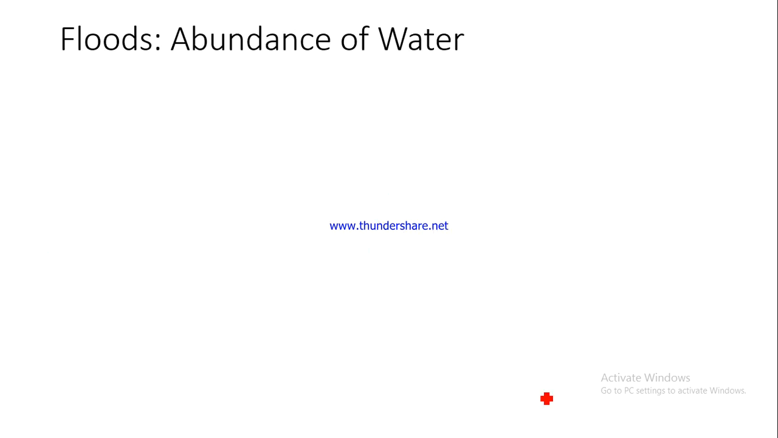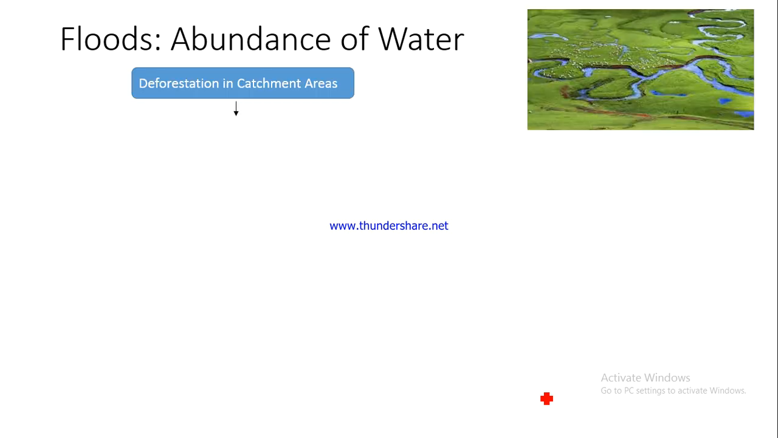Now let's talk about floods. Floods are basically an abundance of water, a lot of water. And how do floods take place? Deforestation in the catchment area. We have talked about catchment, I believe, earlier. We have talked about watersheds. So catchment is not very different, though it is slightly different from a watershed.